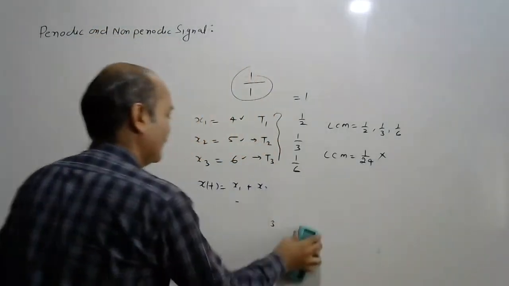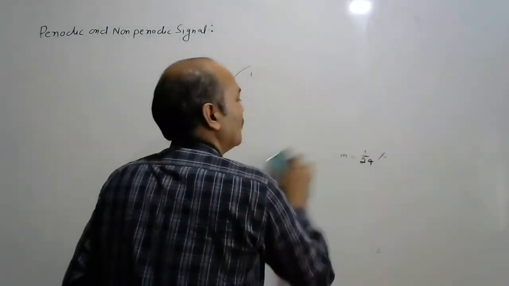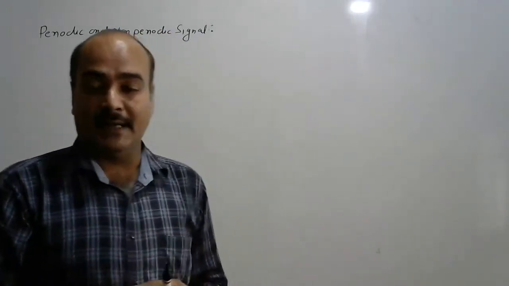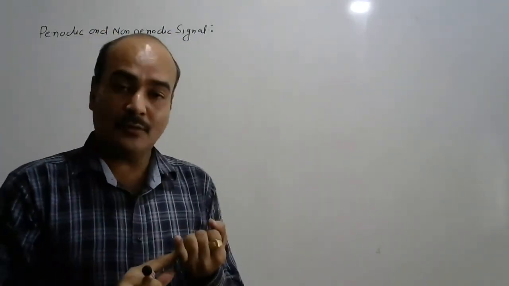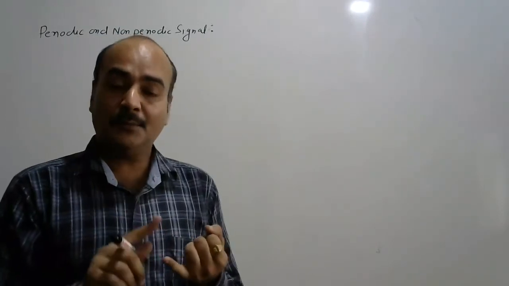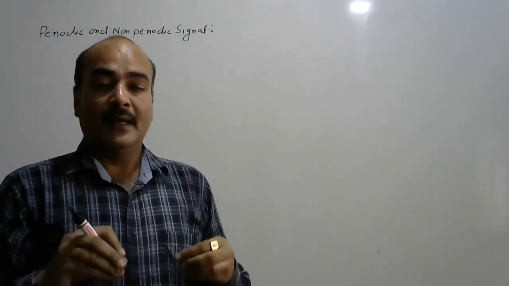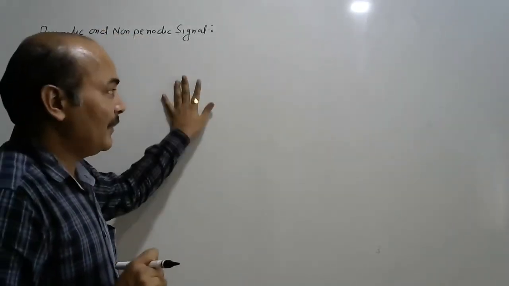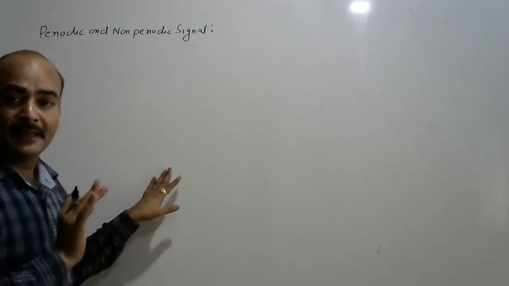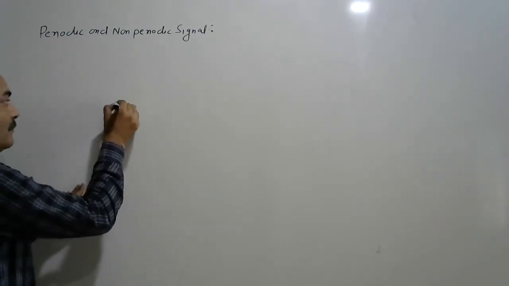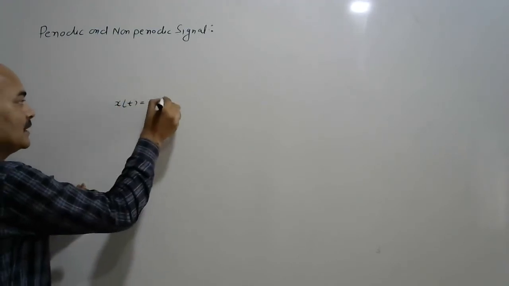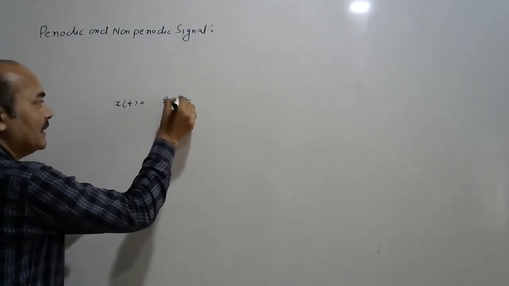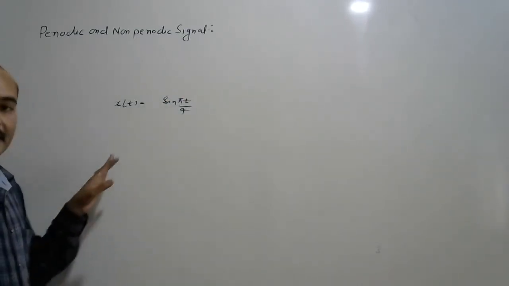Now we are moving on, because we are talking about communication, so we are taking some more important cases: the sinusoidal case, the polar form case, the exponential case, and what the period of that signal is. For simplicity, I am taking them one by one. Look here, take the first case: x(t) is, suppose, sin(pi t by 4).